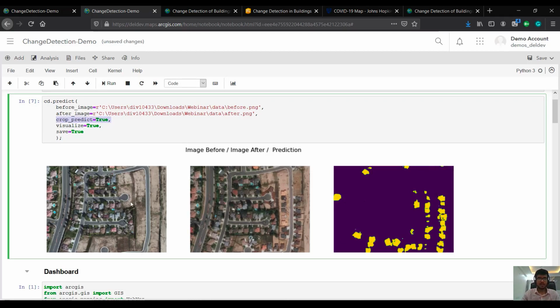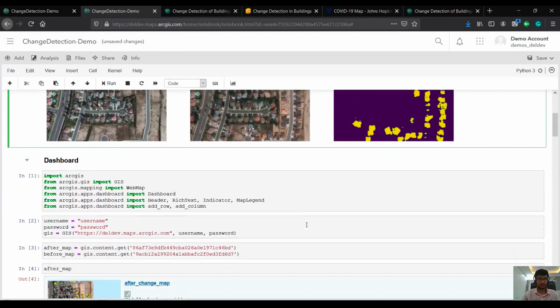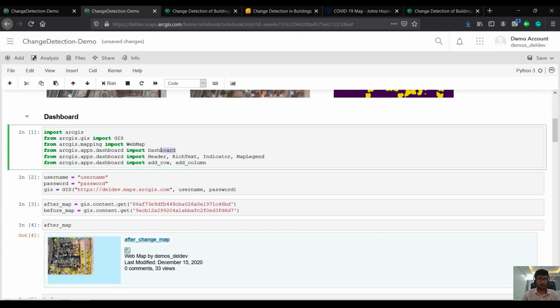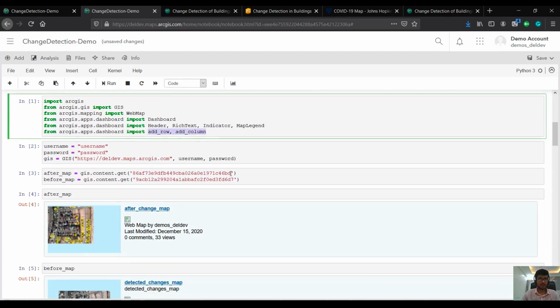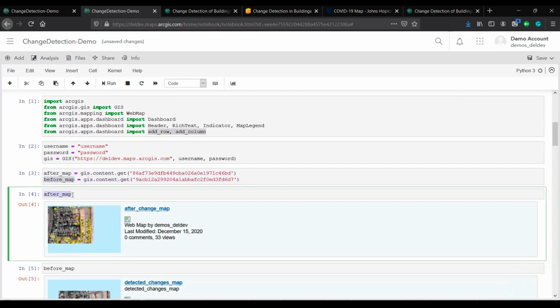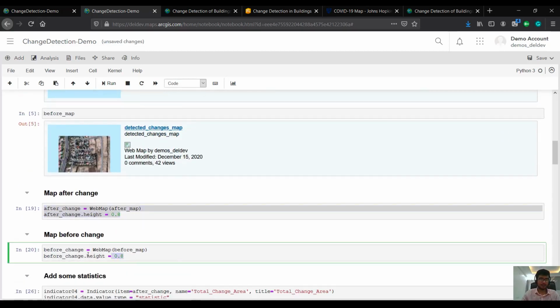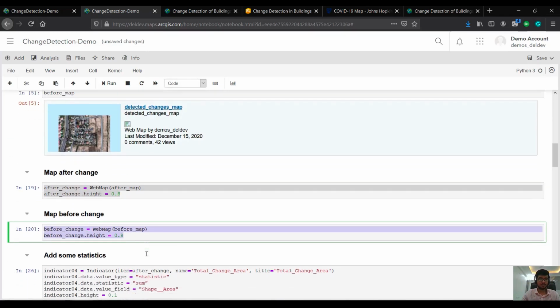I've already published all of them as a web map. Now I want to share the results, and one of the best ways to share results is using a dashboard. I will create a dashboard right here in this notebook. I will import the dashboard class and other necessary functions which we will look at. First, I get the web maps, I create their objects, and I set their height for visualization in the dashboard.